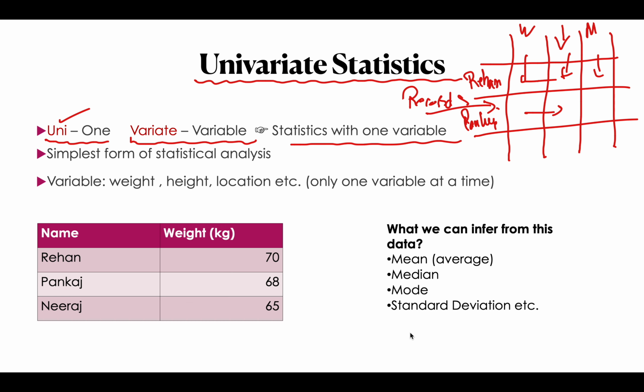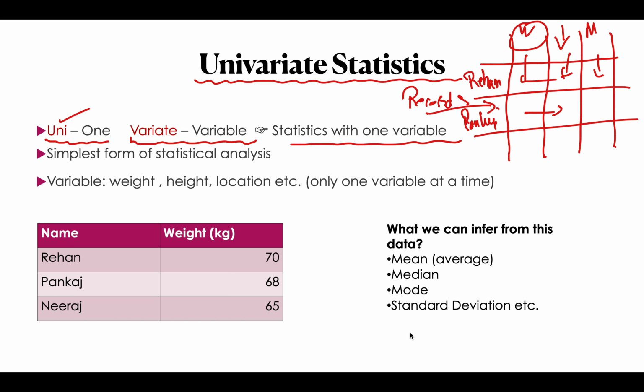So now what is univariate statistics? Univariate statistics means that we have only a single column. If we are analyzing only a single column, only a single variable, only a single attribute I am studying, that is called univariate statistics. It is a very simple form of data analysis, and yes, it is very useful. Let's say I have data about the whole class.